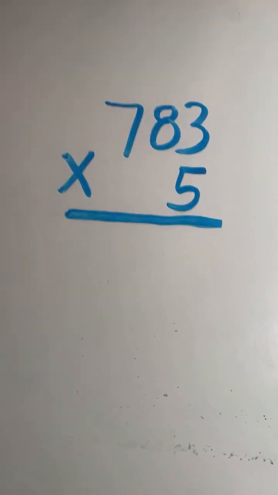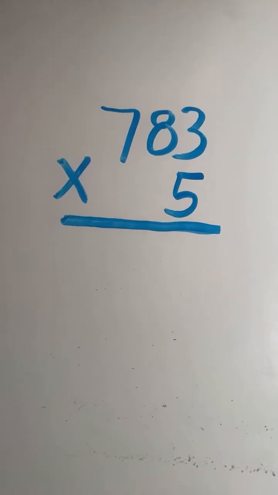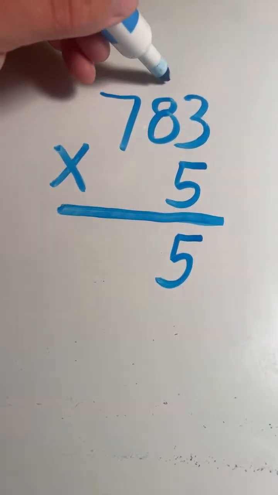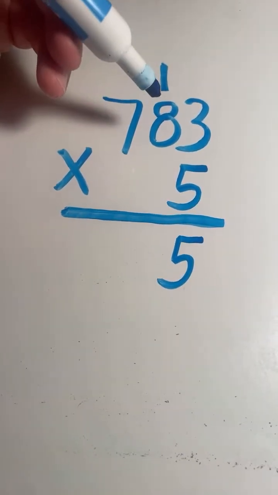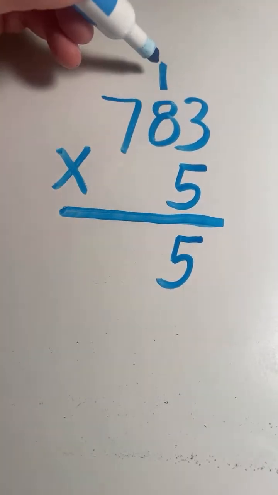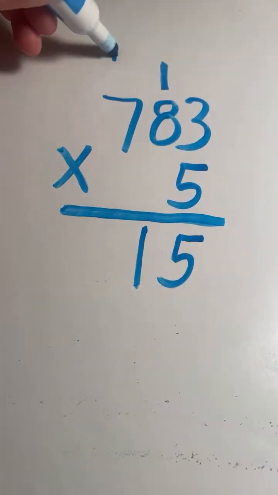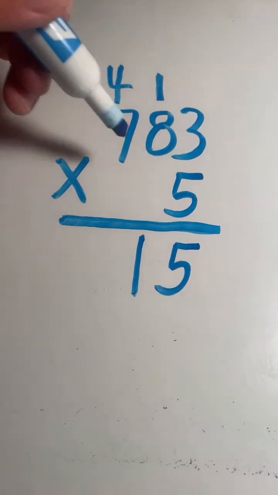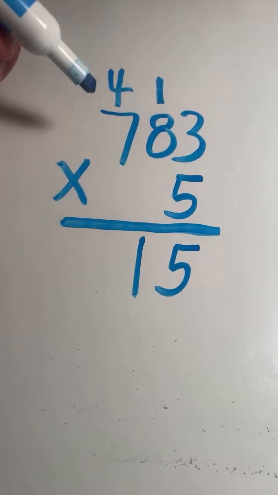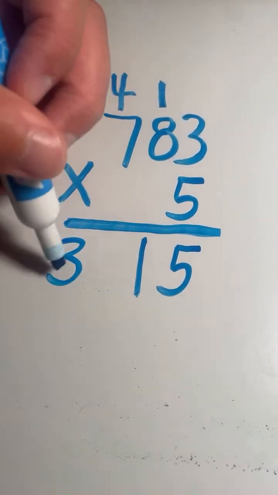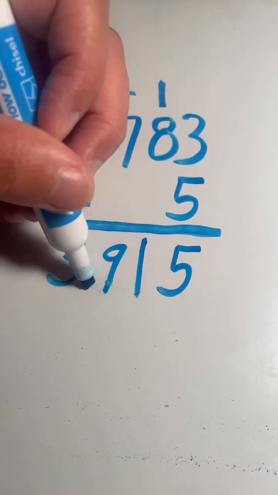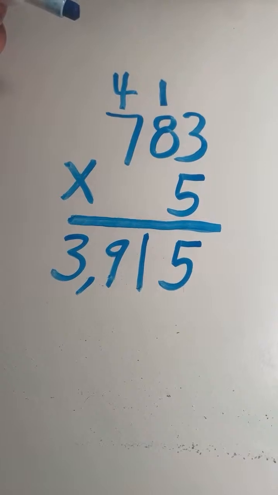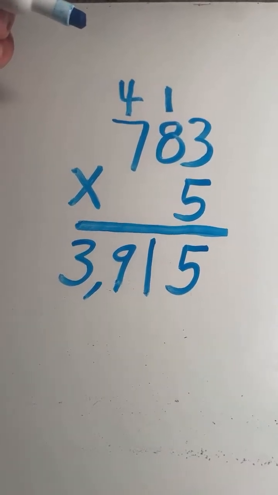783 times 5. So starting in the ones place, 3 times 5 equals 15. 5, carry the 1. 8 times 5 equals 40, plus 1 equals 41. 1, carry the 4. 7 times 5 equals 35, plus 4 equals 39. And we have our final answer. 783 times 5 equals 3,915.